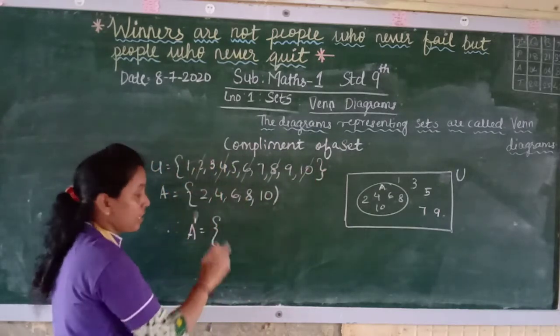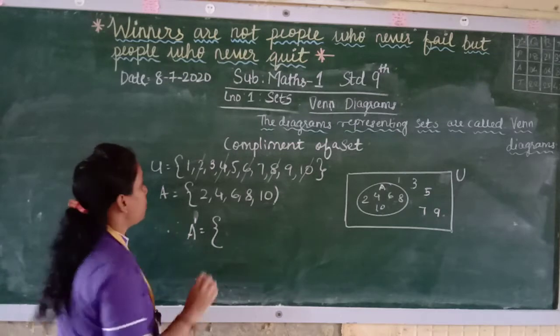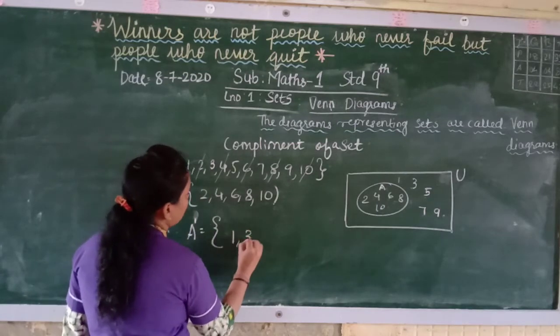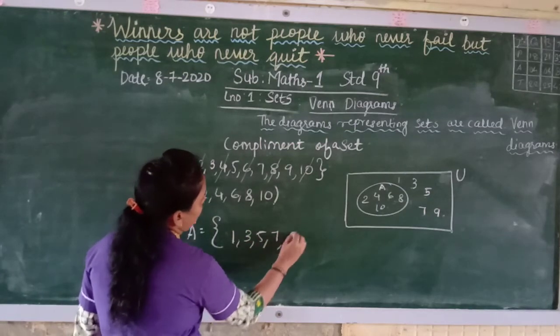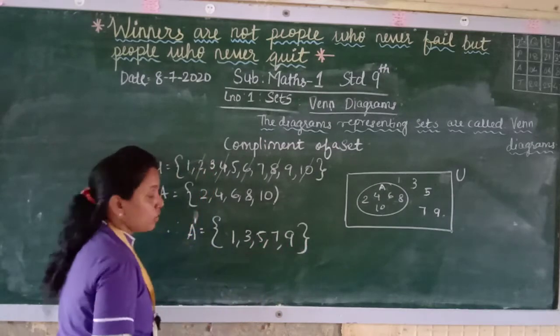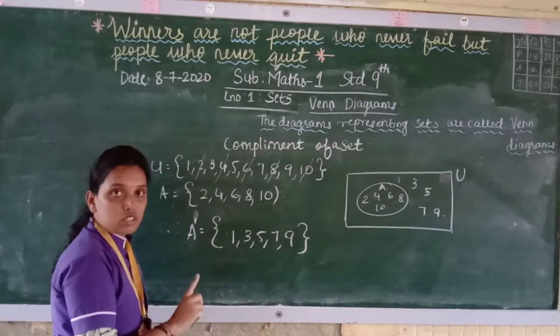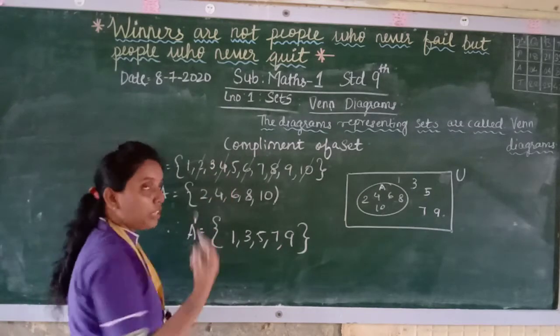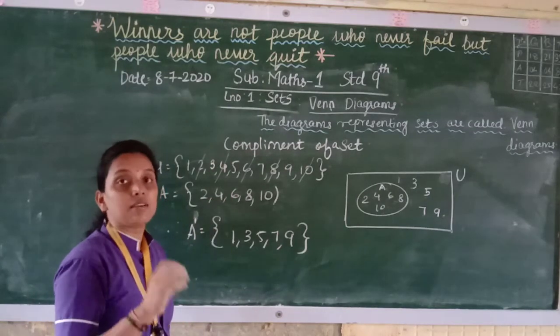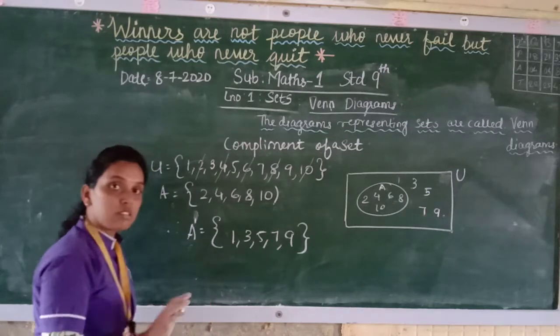The remaining ones will come in A complement, for example 1, 3, 5, 7 and 9. So A complement means the actual set which is there, you have to take out from the universal set, and whatever remains will come in its complement.